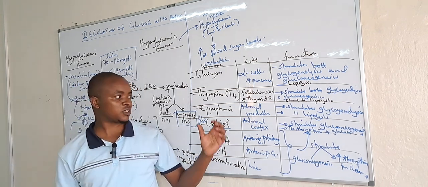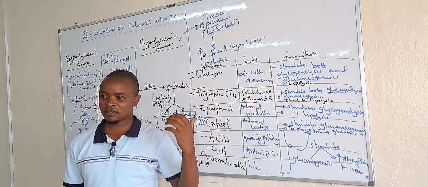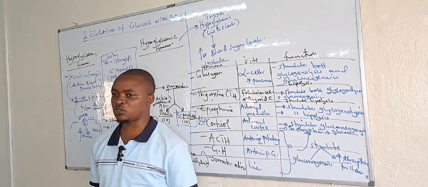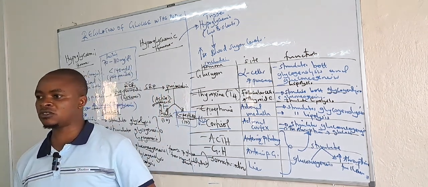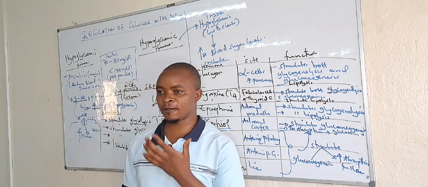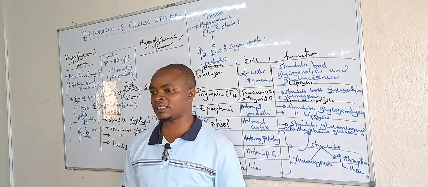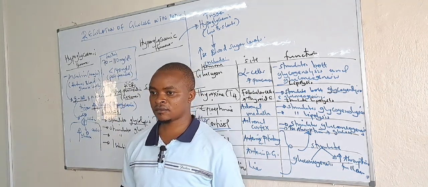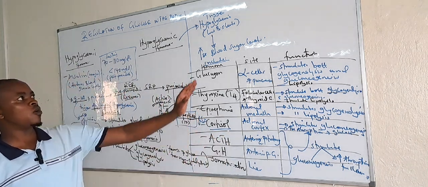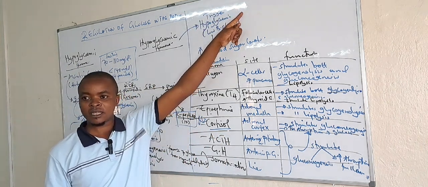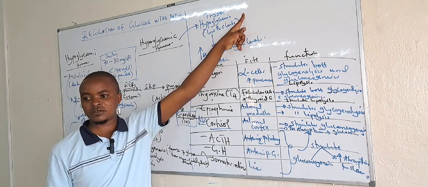We can easily ask you to outline at least two functions of each hormone, or outline hyperglycemic hormones. Or we can say the following are hyperglycemic hormones except. So you must know what hyperglycemic is. And the better thing is to know what triggers them, that is decrease in sugar levels.